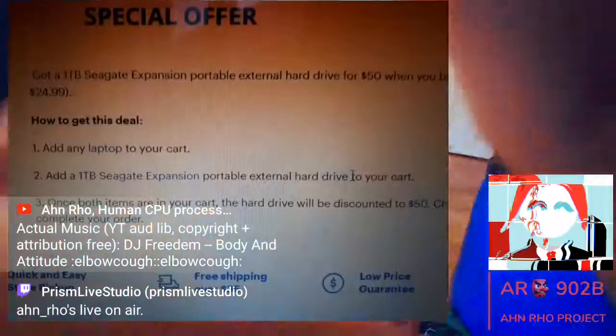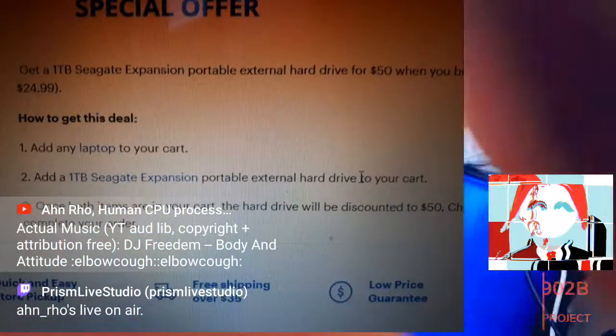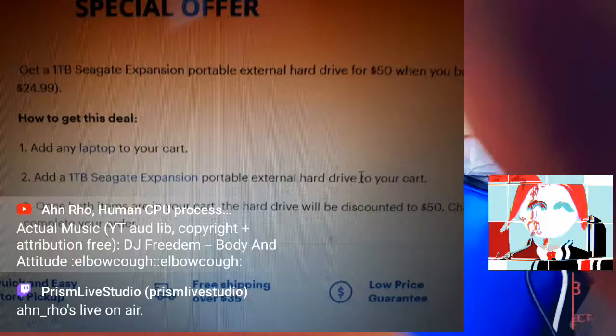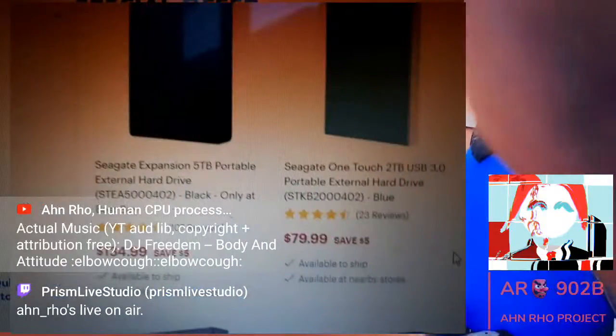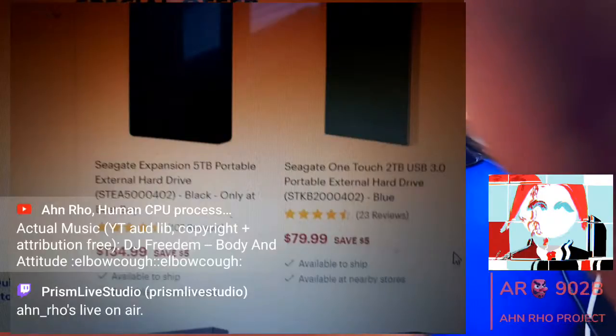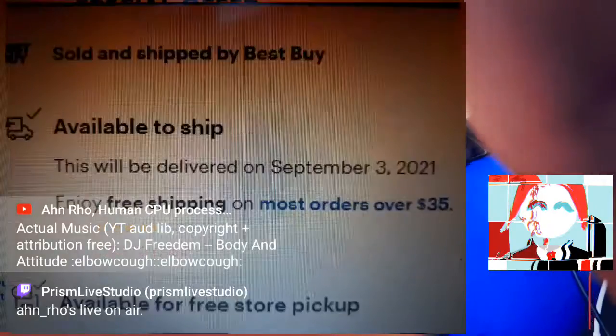Moving on right here, special offer. So 1 terabyte Seagate expansion for $50 extra. But of course, I did not buy it. Instead, I bought this. I scouted out all these different ones, like the 5 terabyte at $79, the 2 terabyte, and I settled for the best one.